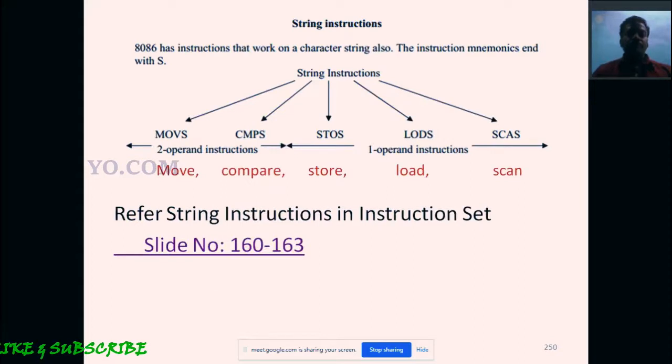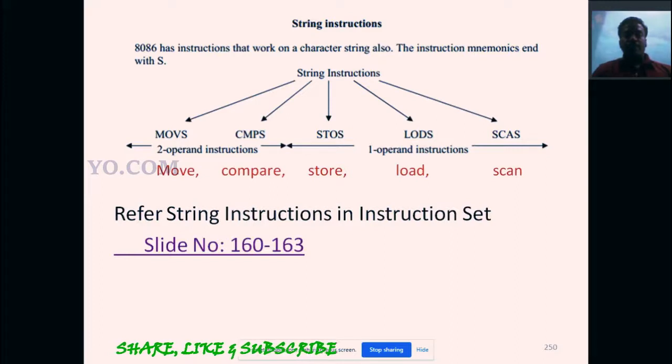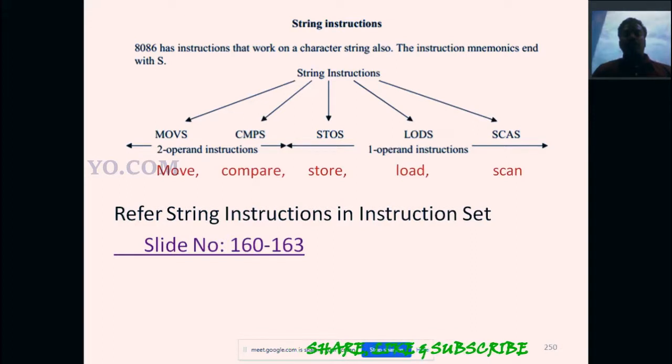Okay, right. So string instructions, the 8086 has string instructions. Okay, the 8086 instructions that work on character strings are also suffixed by S. Okay, so the instruction mnemonic is suffixed by S, that is a string instruction. So MOV is a normal instruction, MOVS is a string instruction. CMP is a comparison instruction. CMPS is a string comparison instruction.